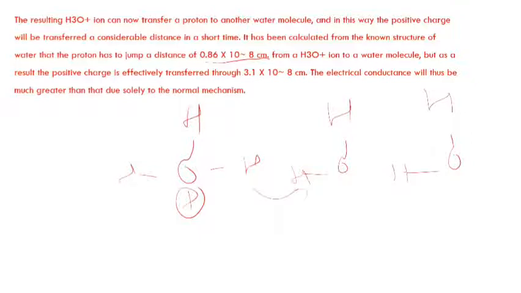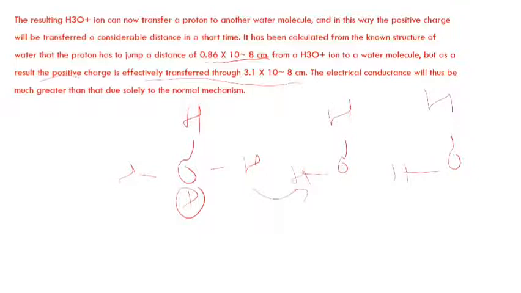The distance between the H3O plus and H2O is 0.86 into 10 power minus 8 centimeter, and the positive charge, the protonated water molecule or H plus ion, can effectively be transferred through 3.1 into 10 power minus 8 centimeter.